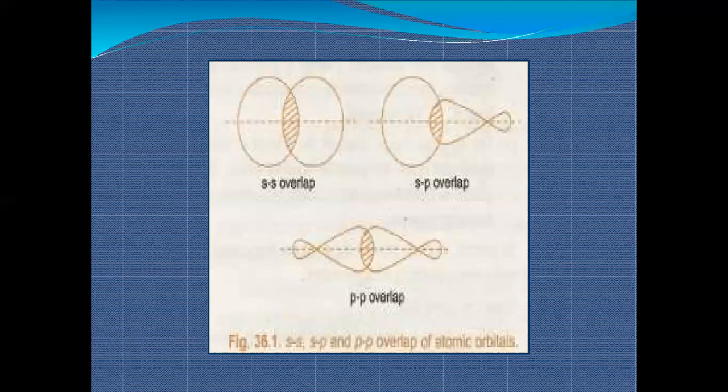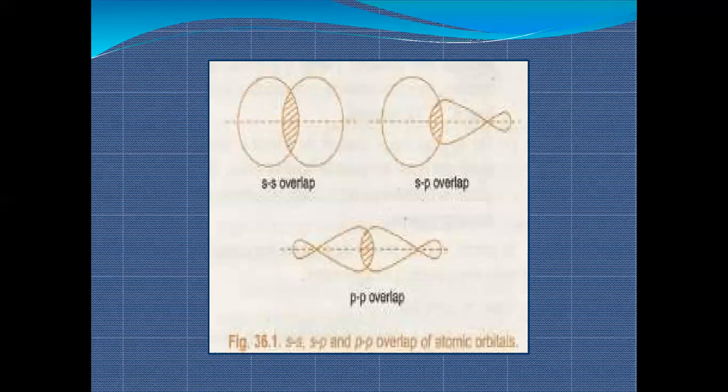So the same thing happened with the atomic orbitals. When the overlapping takes place, positive overlapping, what happens? The new orbital thus formed is of large size as compared to their parent atom, as you can see in this diagram. When we see a normal p orbital, both the lobes are of the same size, but as you can see in overlapping,